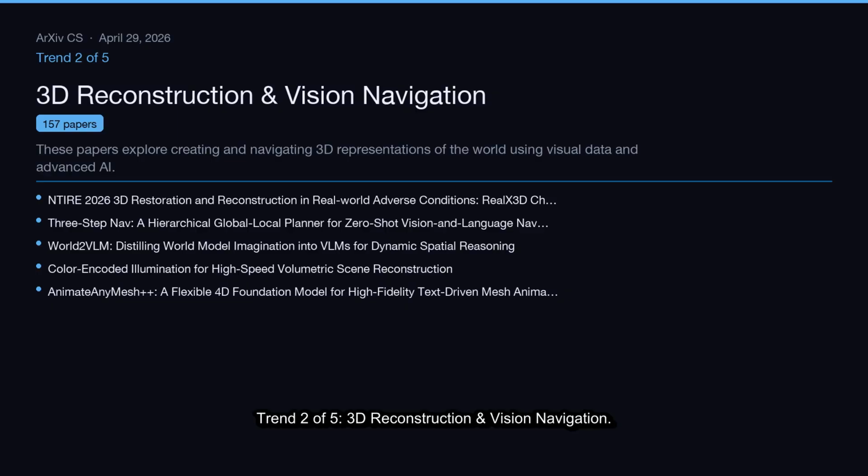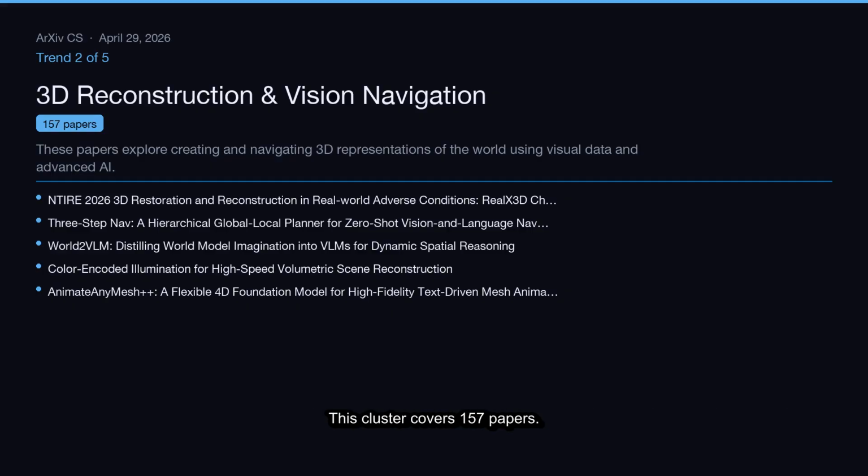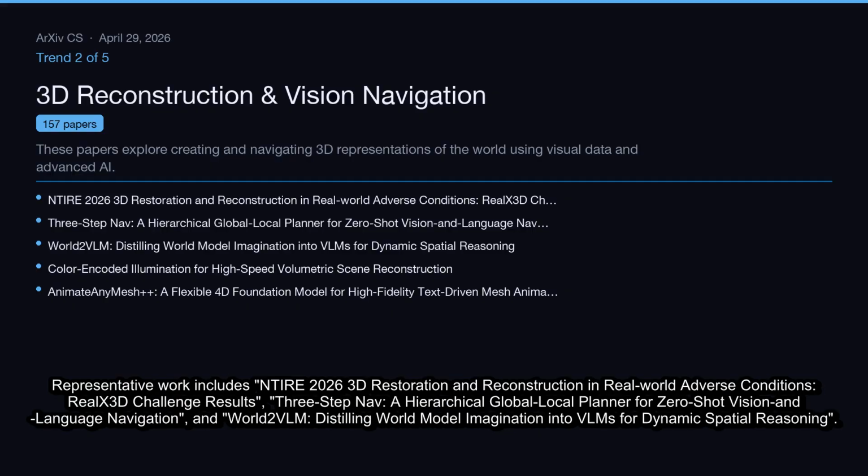Trend 2 of 5, 3D reconstruction and vision navigation. These papers explore creating and navigating 3D representations of the world using visual data and advanced AI. This cluster covers 157 papers. Representative work includes the NTIRE 2026 3D restoration and reconstruction in real-world adverse conditions, RealX 3D challenge results, 3-step nav, a hierarchical global-local planner for zero-shot vision and language navigation, and World 2 VLM, distilling world model imagination into VLMs